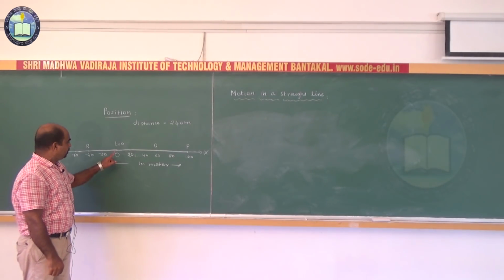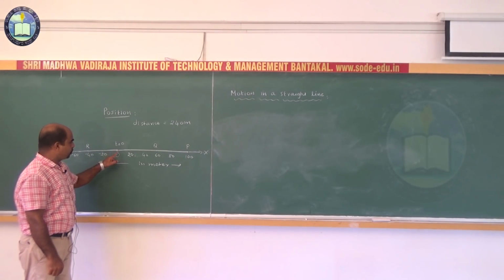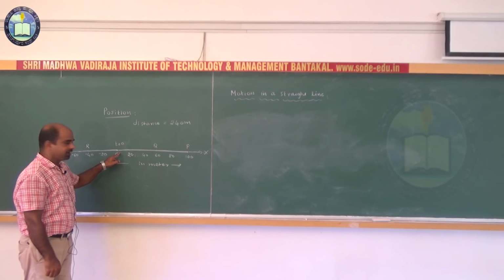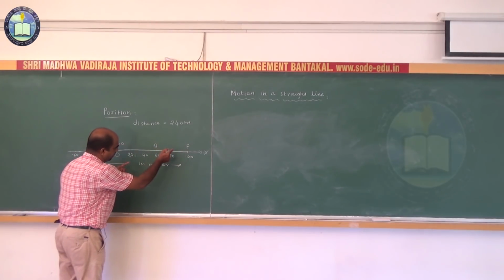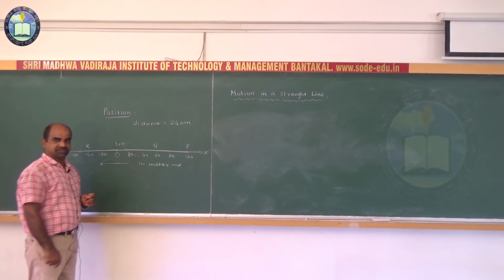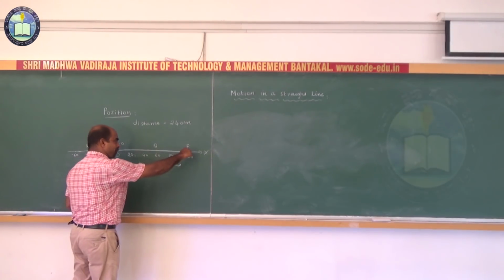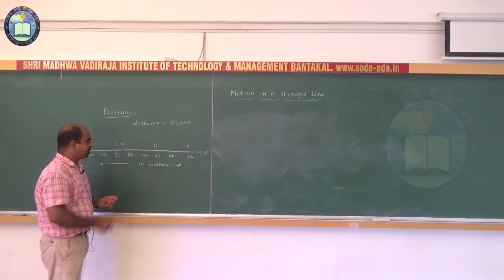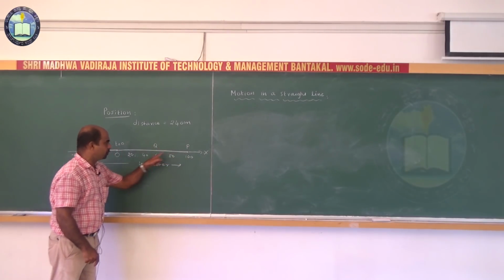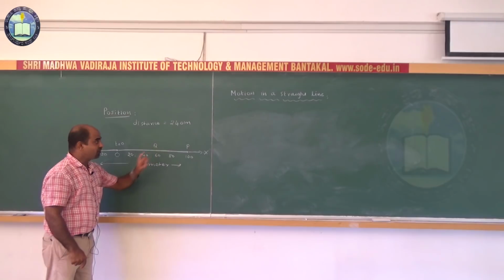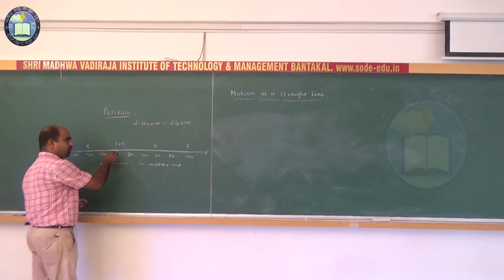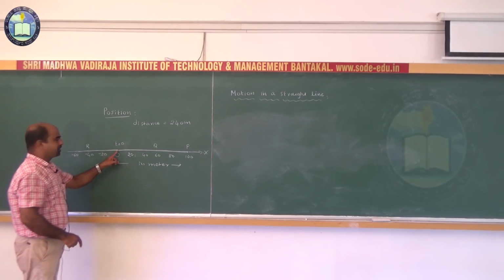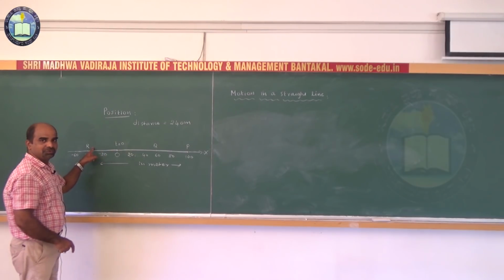Any doubt? We assumed initially the body is at O at time t equal to 0 seconds. After it changes from O to P, it travels a distance of 100 meters. And it returns back to the point Q, then the distance traveled is O to P 100, P to Q 40, therefore 140 meters. If the body again returns back to the point O, total distance becomes 200 meters. Again from O to R, 240 meters.